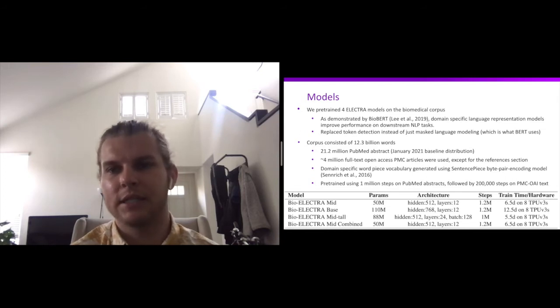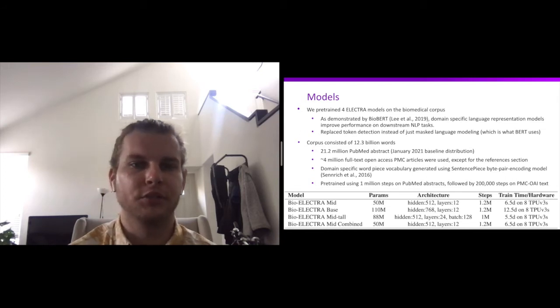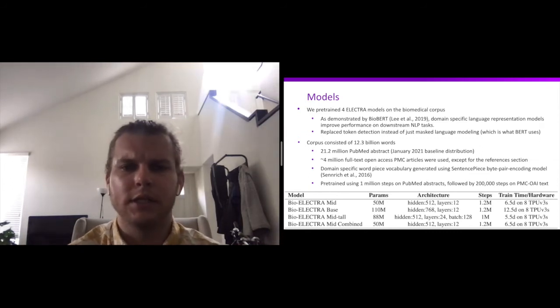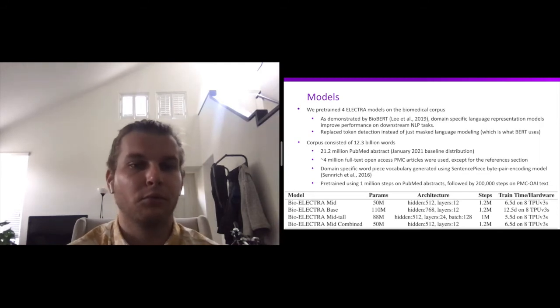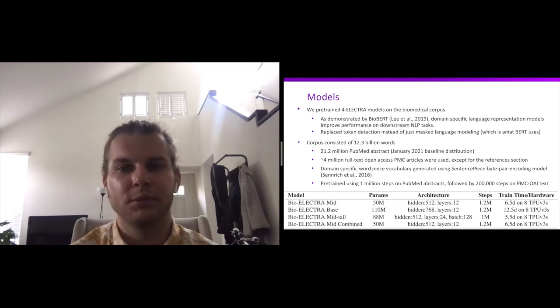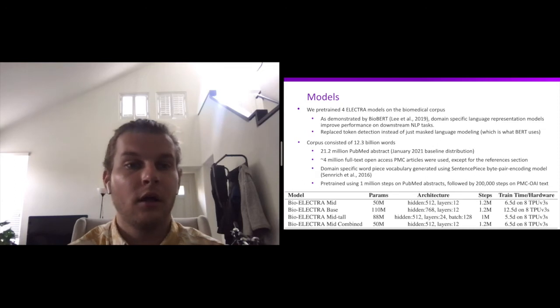BERT uses masked language modeling, which is where the model tries to reconstruct a masked token, whereas ELECTRA uses replaced token detection, which is where a BERT-like small generator network replaces tokens with plausible alternatives, and then a discriminative model tries to predict if the token was replaced or not.